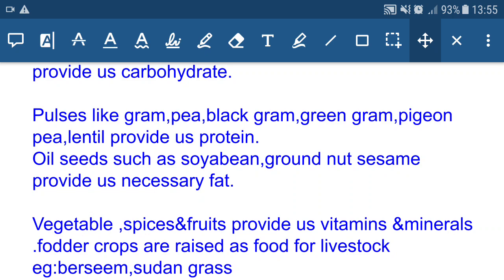Fodder crops are raised as food for livestock. For example, Berseem and Sudan grass. These are fodder crops which are raised as food for livestock, for cattle and other domesticated animals.